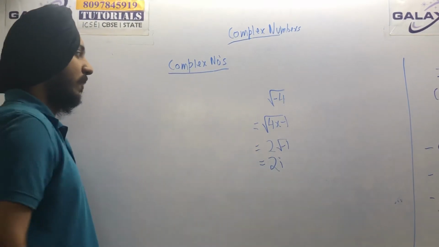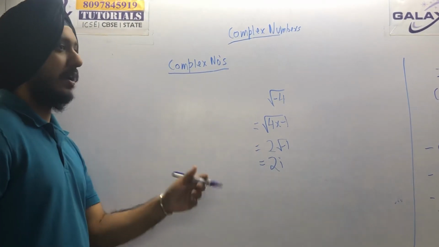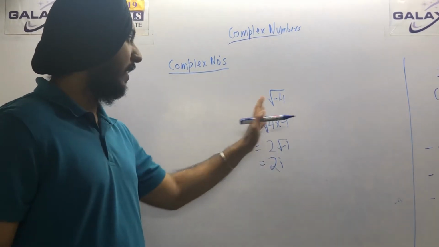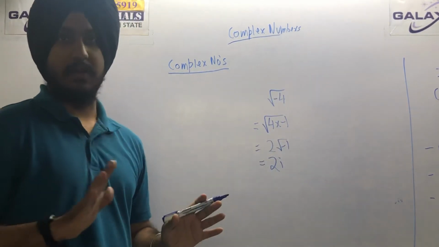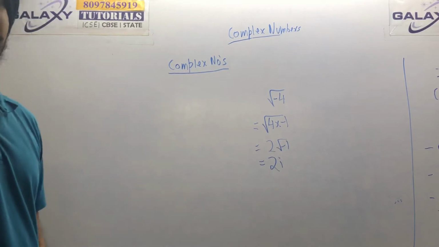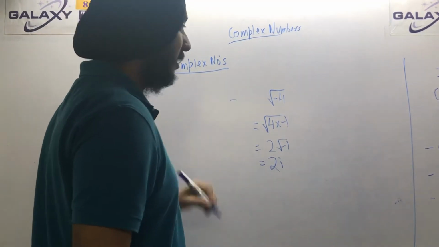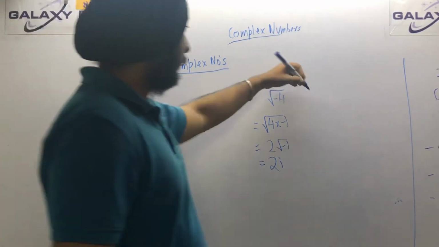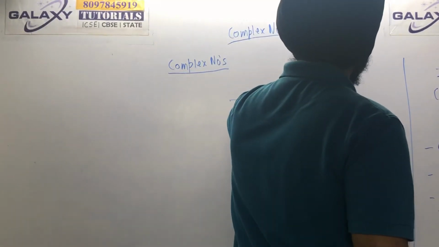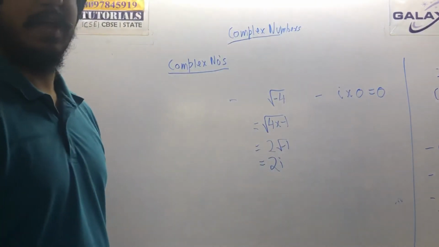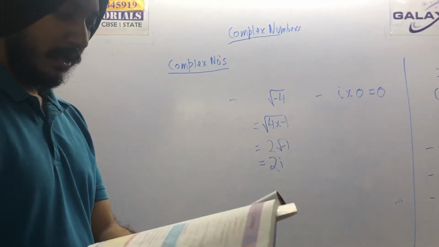This is just a property that I am trying to show you here, that the imaginary number is not only root minus 1. You can write any number in form of iota. These are just some basic properties that you should know. Second property is iota into 0 is always 0. This should be pretty easy. If you multiply iota by 0, it is always 0.